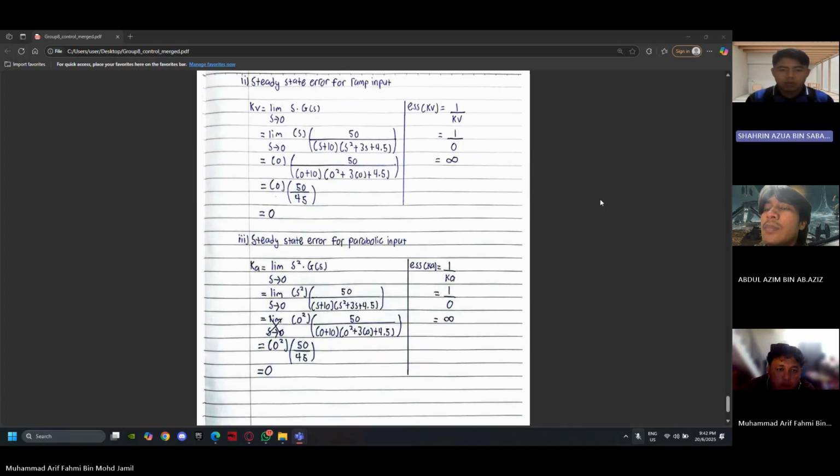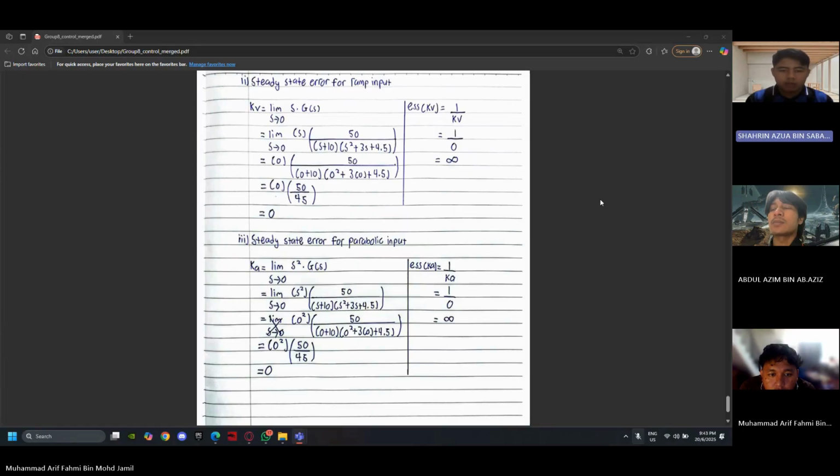Now we look at the ramp input. For ramp input, we need the velocity constant. For the velocity constant, we multiply s with the transfer function, then switch s with 0. After switching s with 0, we get 0 multiplied by 50 over 45, which equals 0. The steady state error is 1 over the velocity constant, which is 1 over 0, so the value is infinity.